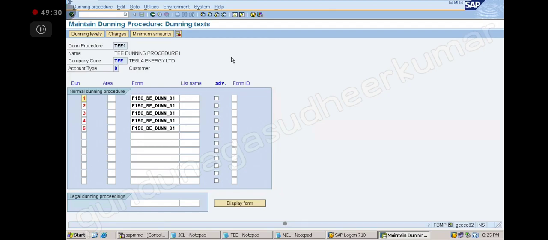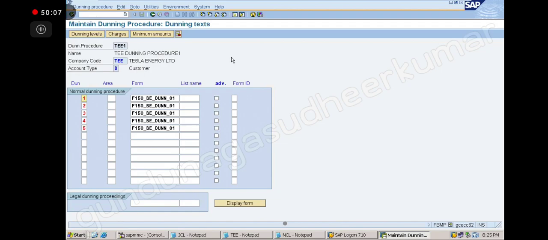Suppose I have run one Dunning run today, and I did not run it for the next 15 days. That does not mean that the next time I run it, it will print all the letters. Say we have given a grace date of 5 days, and I forgot, and after the 15th day I go and print again. It will start with the first letter.